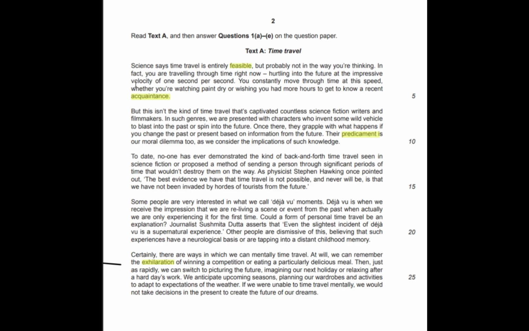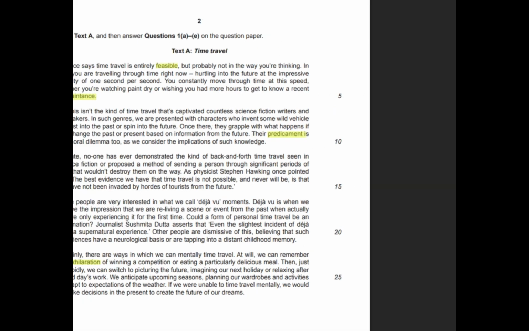Now, go to question 1, B part. Again, using your own words, 2 marks, 2 strands. So try to find the same kind of form, right? For example, entirely. Entirely means completely, totally, right? It is easy. So feasible, I told you that it's possible. So it's completely possible, right? Recent means current, updated. And acquaintance, I already told you, means somebody you are familiar with, or somebody in the context of yours, right?